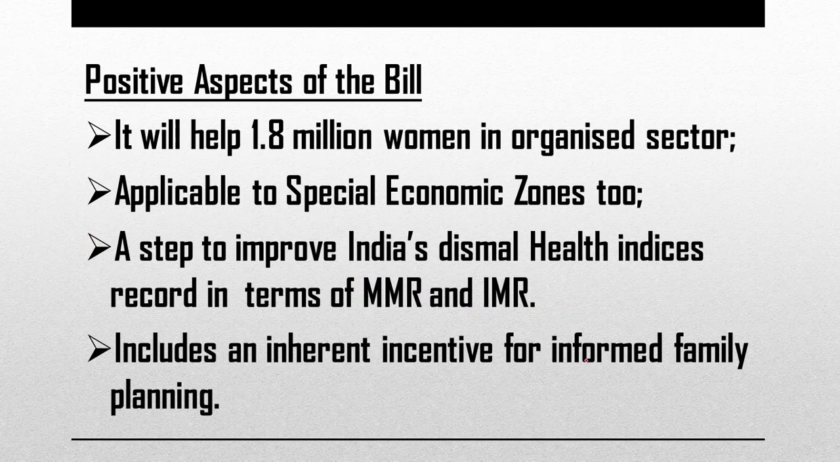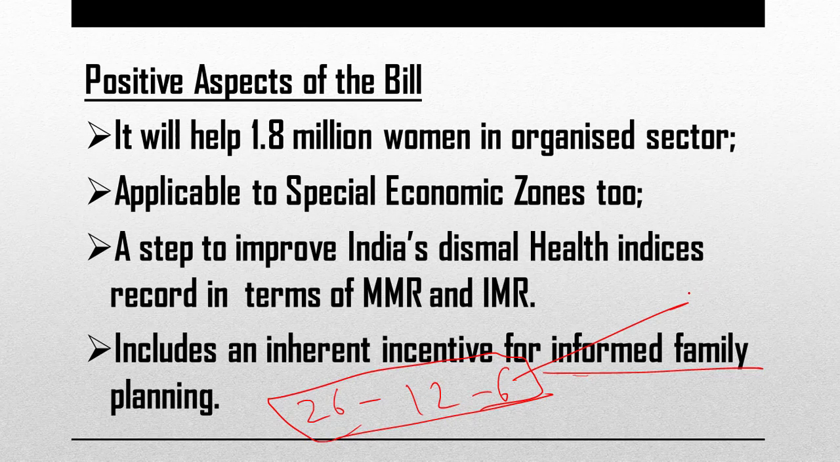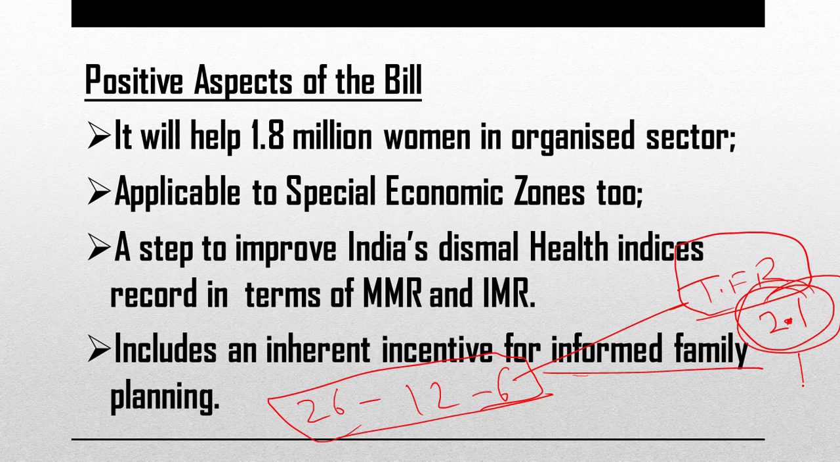It includes an inherent incentive for informed family planning. We have seen how from 26 weeks to 12 weeks and then 6 weeks, the leave keeps on coming down with every successive child. So this will help us in bringing down the total fertility rate. Total fertility rate is the number of children a woman gives birth to during her lifespan. So it is hovering around 2.1 in India's case. Total fertility rate for every woman. Every woman in India is on an average giving birth to 2.1 children, for all the women in India. That is what we mean by on an average. So this rate will come down if we have this thing.